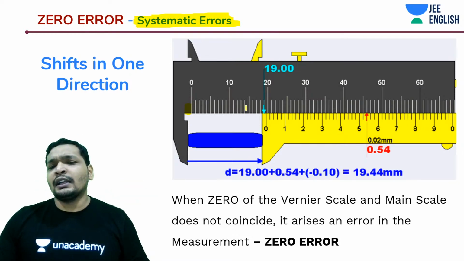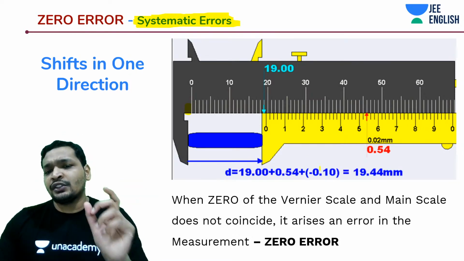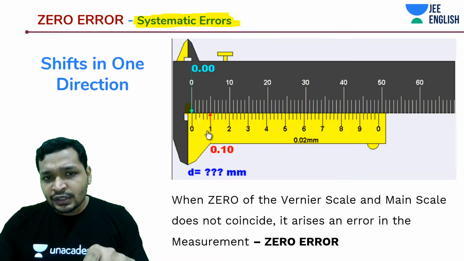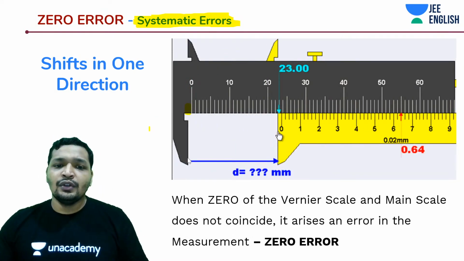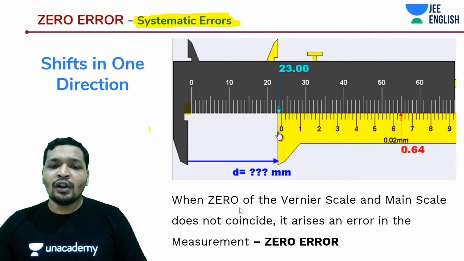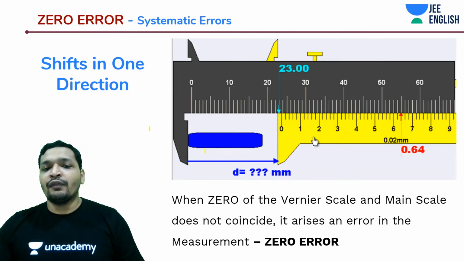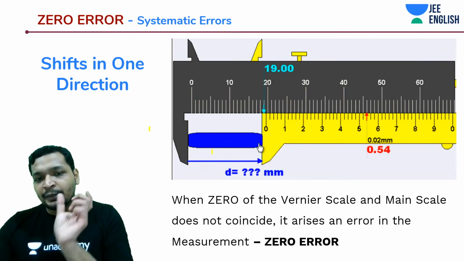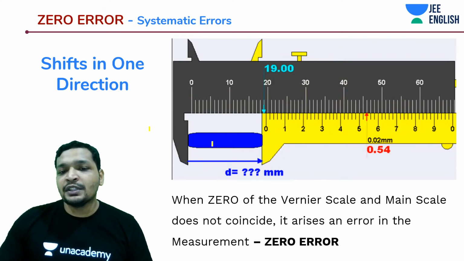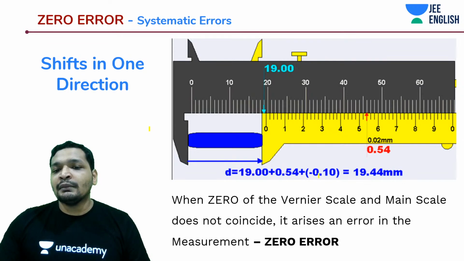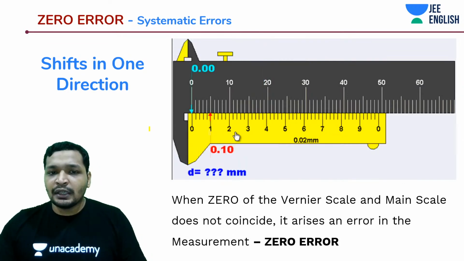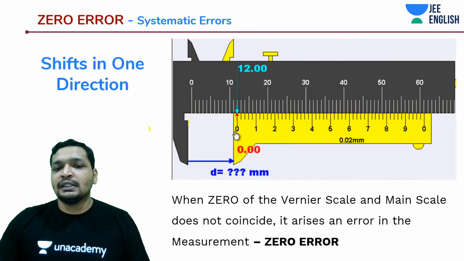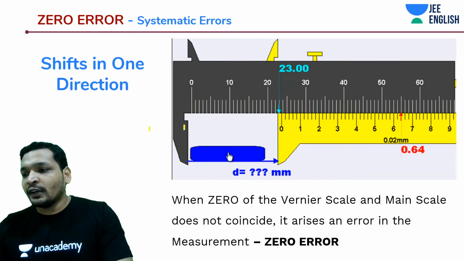Just notice that we are actually subtracting it. See, your zero is not coinciding with the zero. Then when I'm keeping this little piece of rod or some object over here, while adding I'm subtracting the 0.1 centimeter, because it depends. In this case it's 0.1. Let's understand what I am talking about.